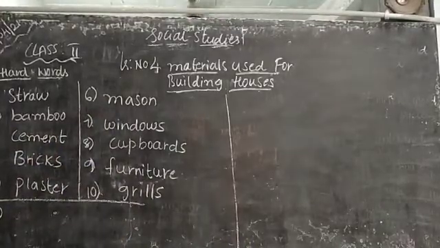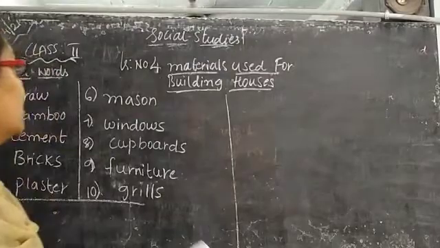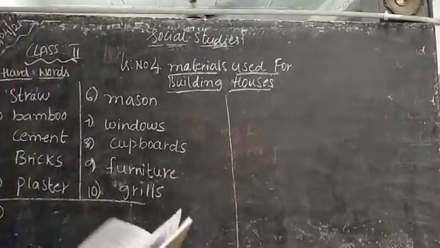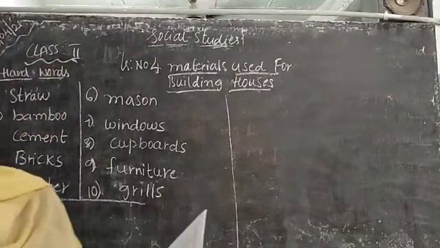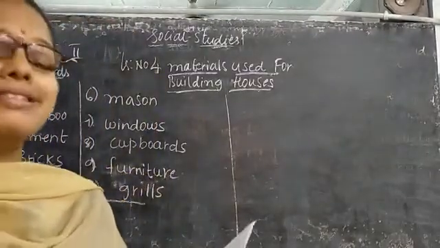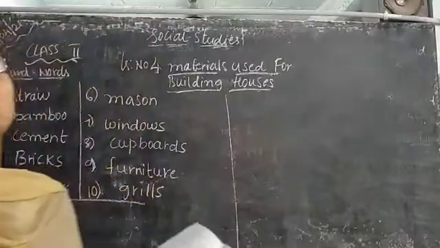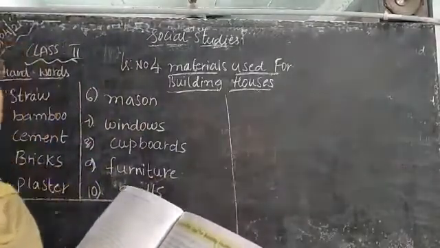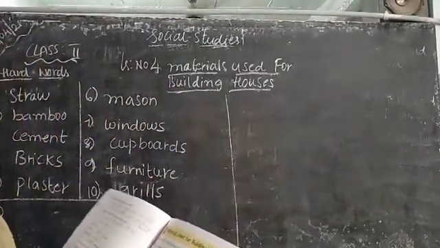Your lesson is lesson number 4, materials used for building houses. Till now we discussed the kacha house, pakka house, made up of bricks and mud; all those things we have discussed in the third lesson. So coming to our fourth lesson, what is our fourth lesson, children? Materials used for building houses.